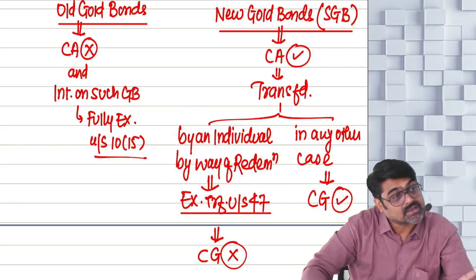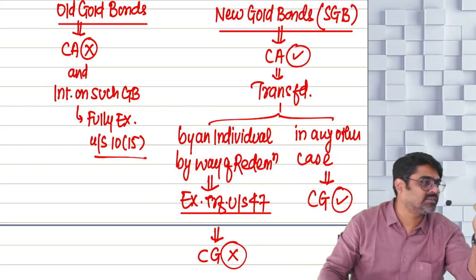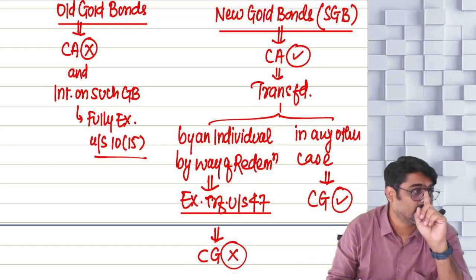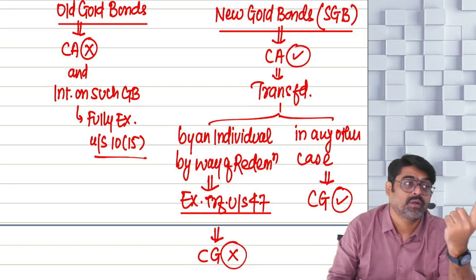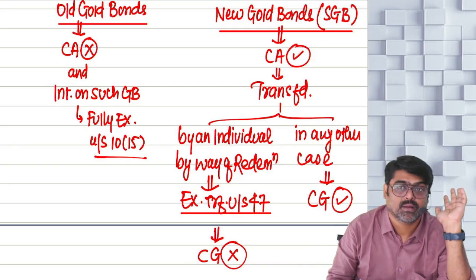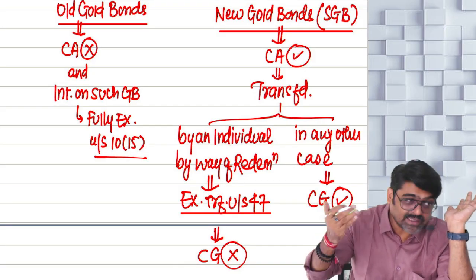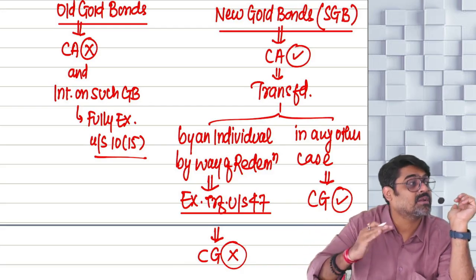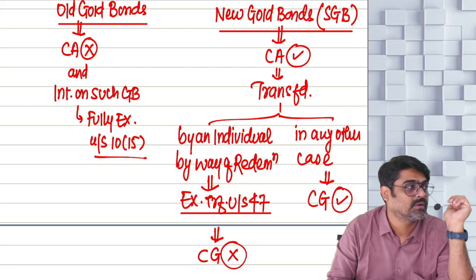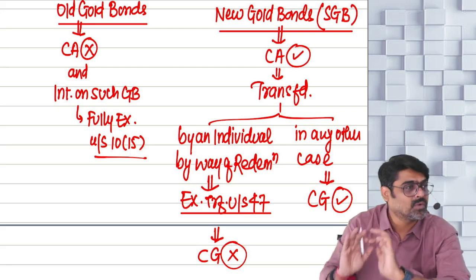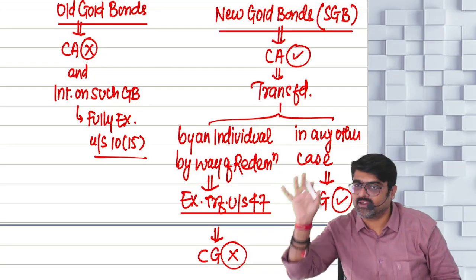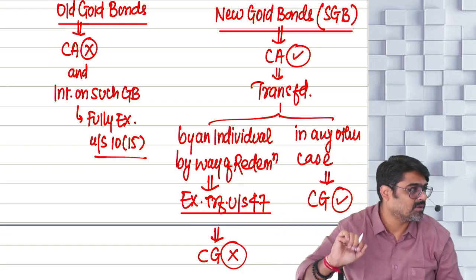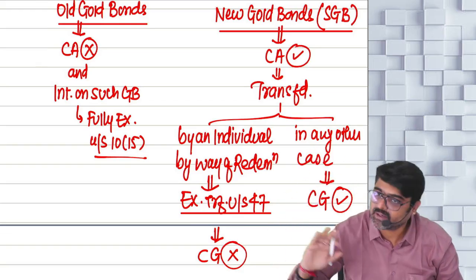And since the transfer itself is exempt, even if it is a capital asset, no capital gain will be taxable. On what? On maturity, in the hands of an individual. Why? Because the asset is not a capital asset? No. The asset is a capital asset. But the type of transfer which is happening is not a taxable transfer. The type of transfer is exempt transfer. Hence, there will be no capital gain. In every other case, if the transfer is made, then that transfer is a taxable transfer and the capital asset is also there. That time the capital gain will be calculated and it will be taxable also.